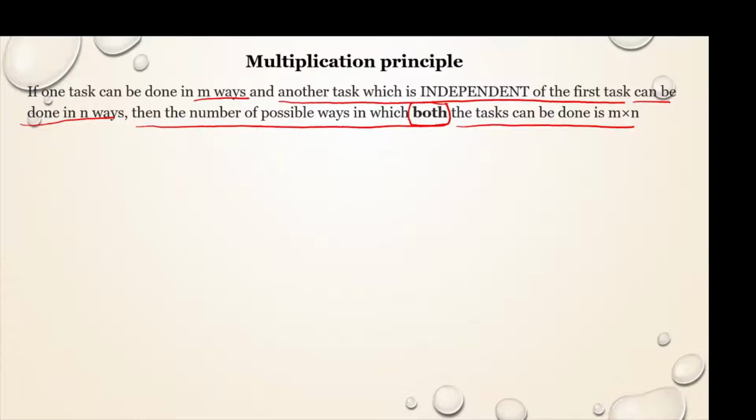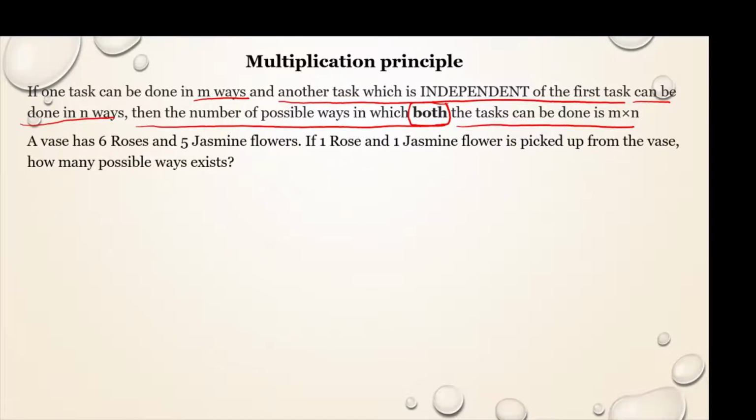In addition principle, there will be no combination, you will have only one option. But in multiplication, there will be a combination of events that are happening. So in how many possible ways this combination can happen, that we have to calculate. So let us understand this with some examples. A vase has 6 roses and 5 jasmine flowers.